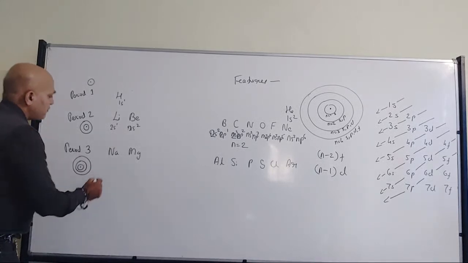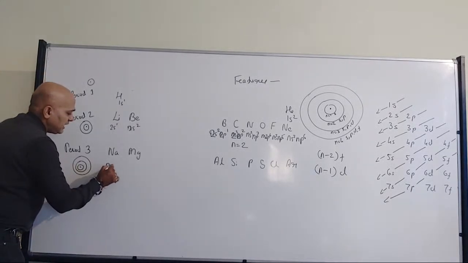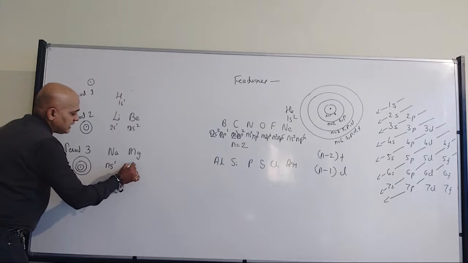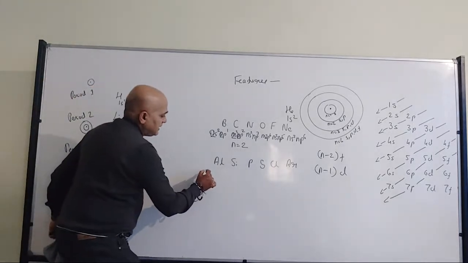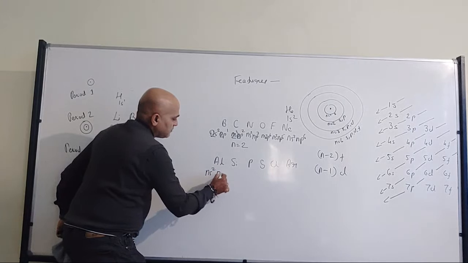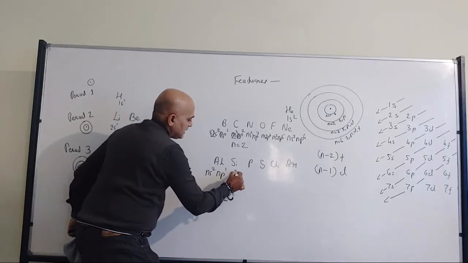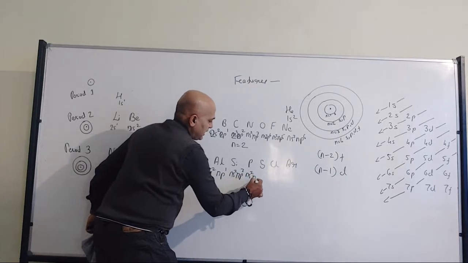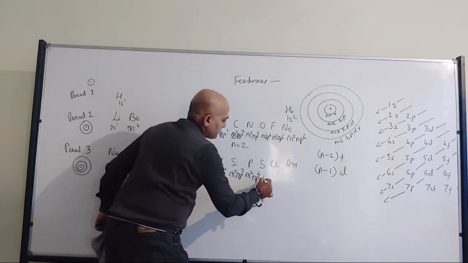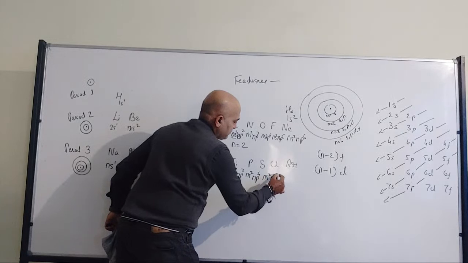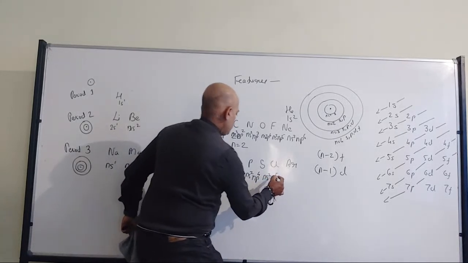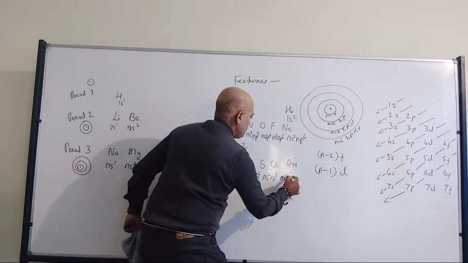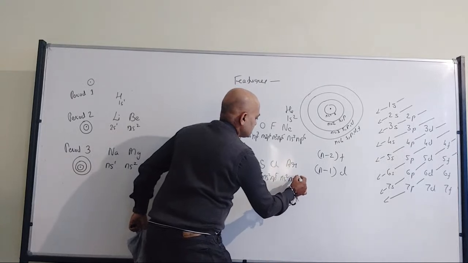Fine? Now, once again here also it will be ns1, ns2, then ns2 np1, ns2 np3, ns2 np4, ns2 np5, then ns2 np6.